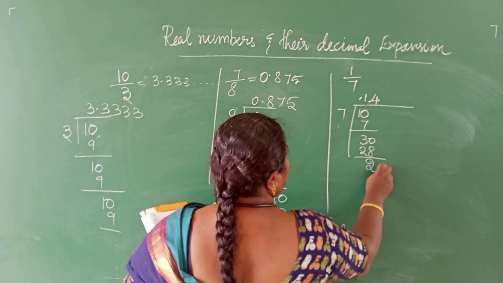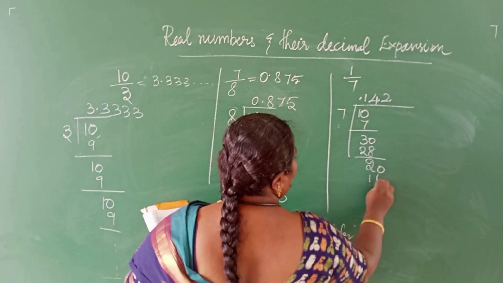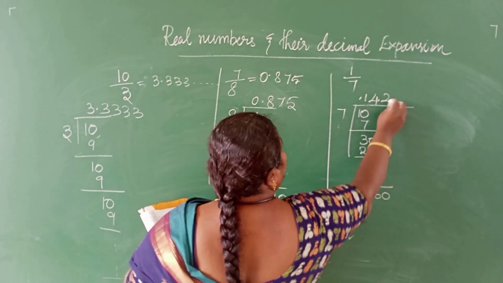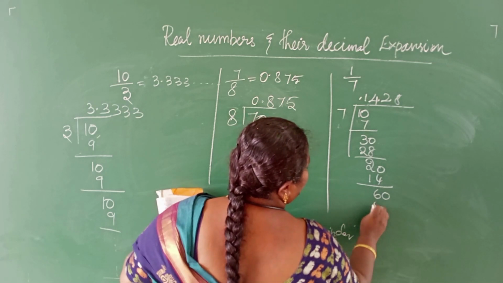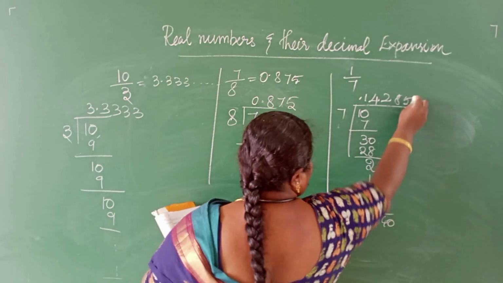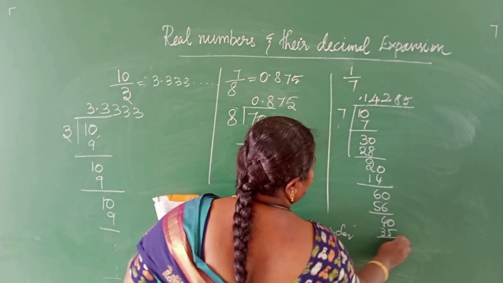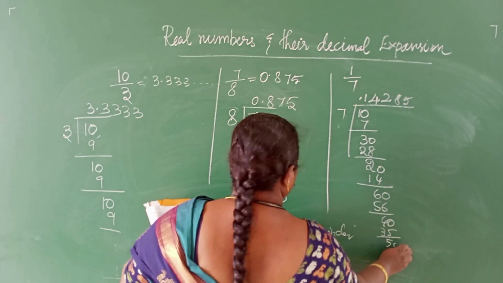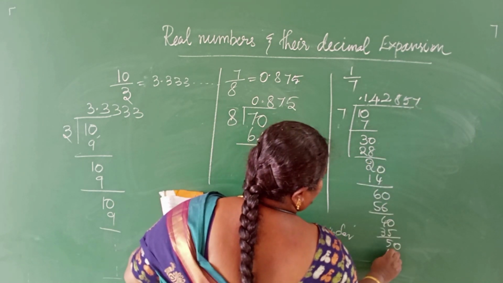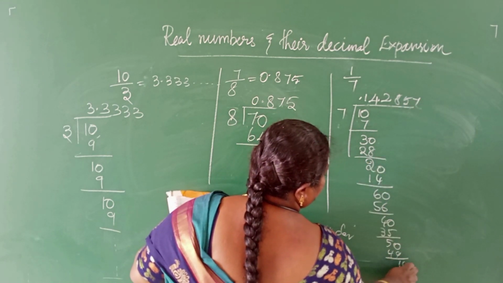Balance 20. 7 2s are 14. Balance 60. 8 7s are 56. 40. 7 5s are 35. Balance 50. Then 7 7s are 49. Again we will get 10.